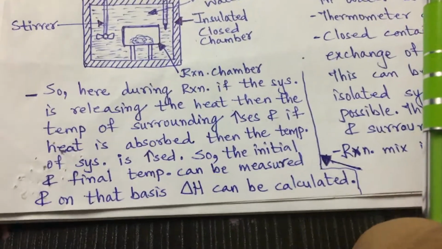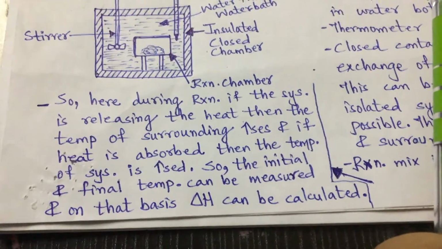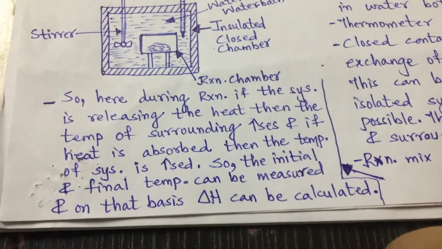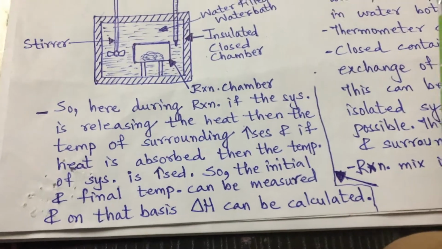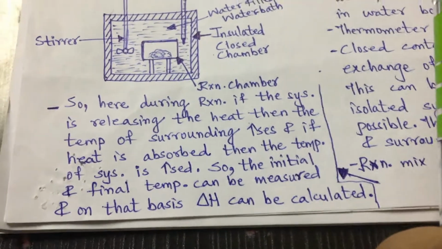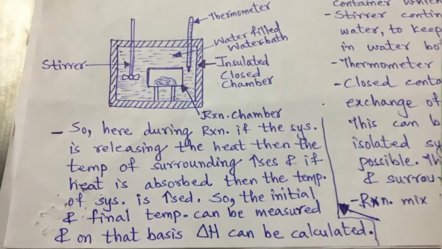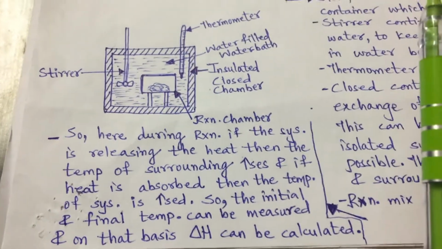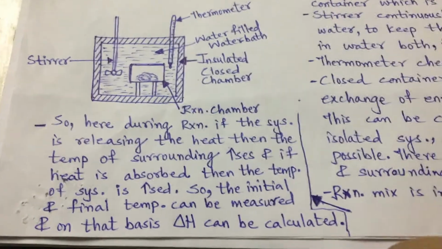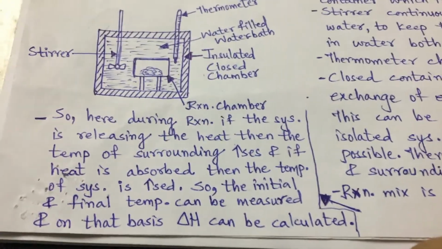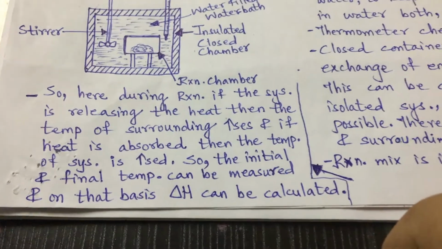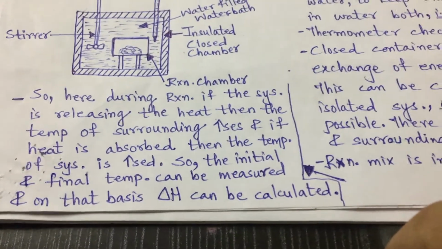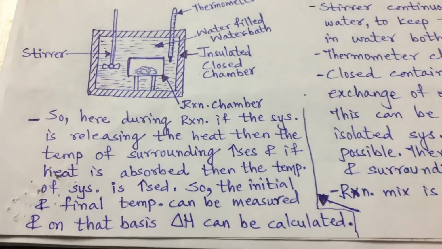So what is given here? If the reaction chamber system is releasing heat, then the temperature of the surrounding will increase, because heat is given by the system to the surrounding. And if heat is absorbed by the reaction chamber, then the temperature of the system increases, because heat is taken by the system from the surrounding. So the initial and final temperature can be measured, and on that basis delta H can be calculated, right?